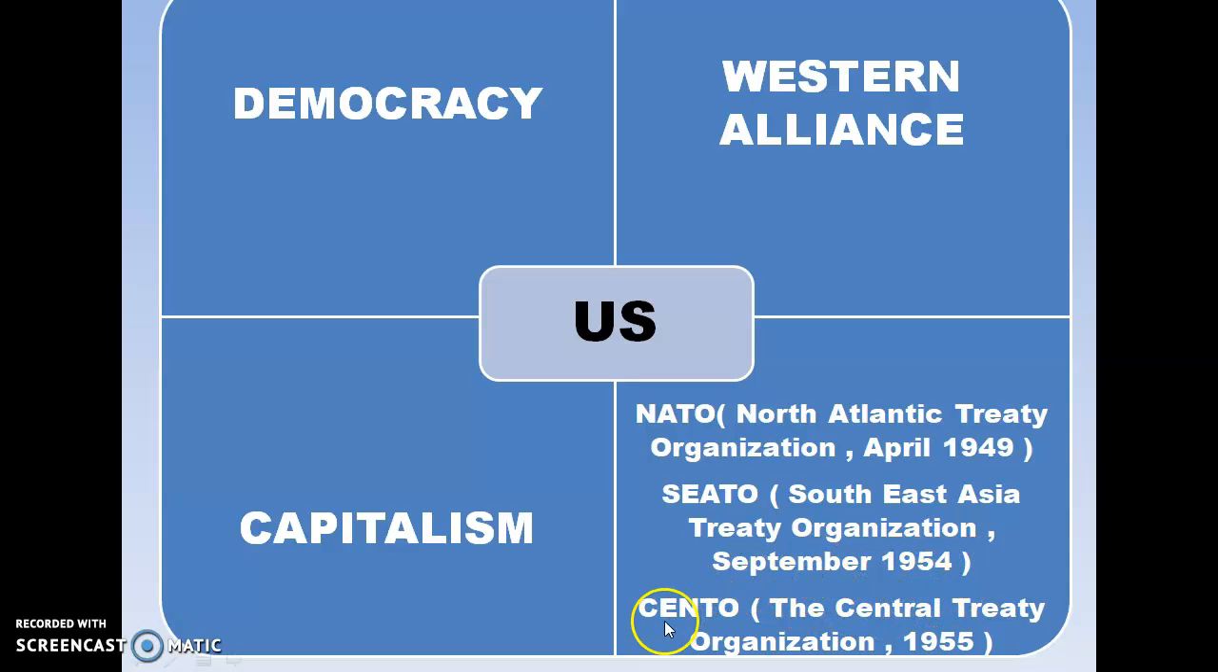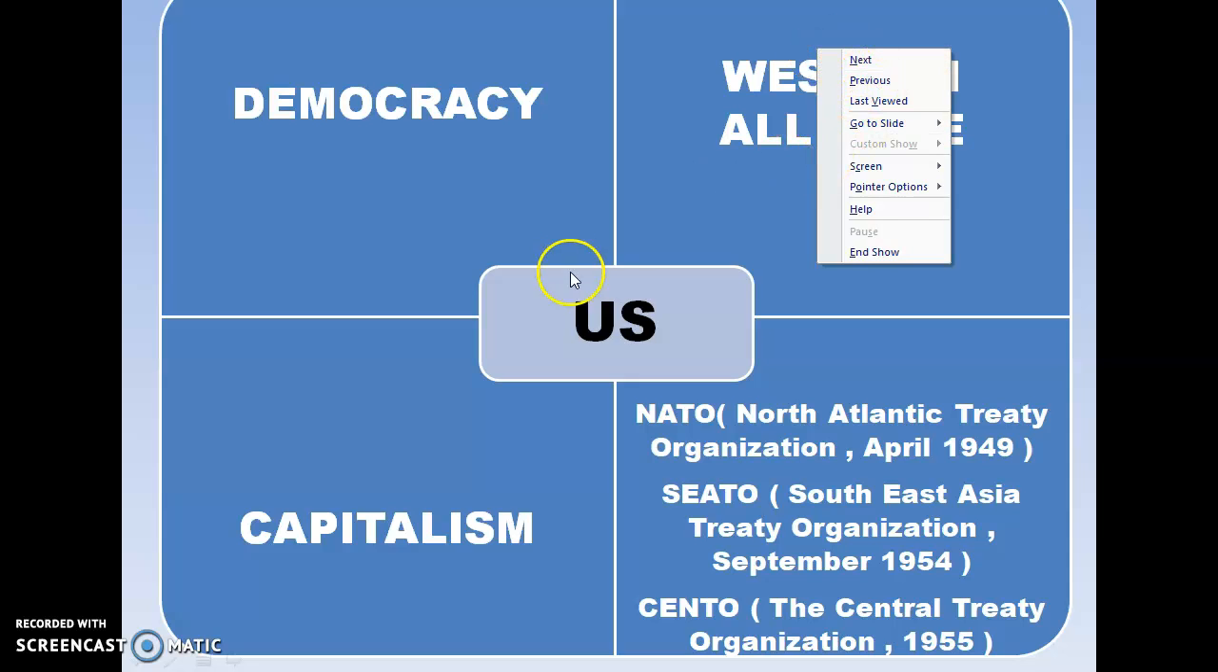Then they also have CENTO, the Central Treaty Organization, signed in 1955. You also have another name for this treaty, the Baghdad Pact. The Baghdad Pact is also called CENTO, and it was signed between the USA, Pakistan, Iran, and Iraq. So these are the main points about the USA.